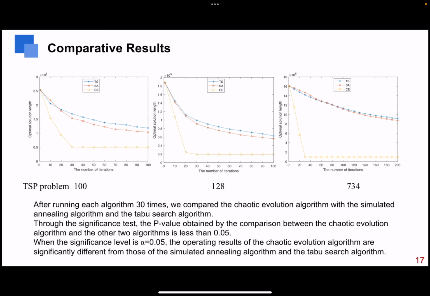After running each algorithm 30 times, we compare the chaotic evolution algorithm, the simulated annealing algorithm and the taboo search algorithm. Through the significance test, the p-value obtained by the comparison between the chaotic evolution algorithm and the other two algorithms is less than 0.05. When the significance level alpha is 0.05, the operation results of the chaotic evolution algorithm are significantly different from those of the simulated annealing algorithm and the taboo search algorithm.